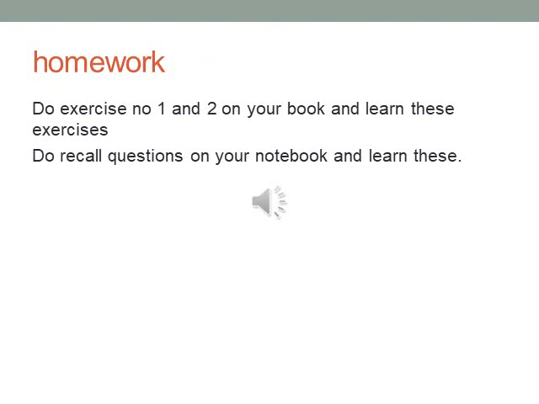Now your unit number 5 is completed. First, do exercise number 1 and 2 in your notebook and learn these exercises. Second, do recall questions in your notebook and learn these questions.